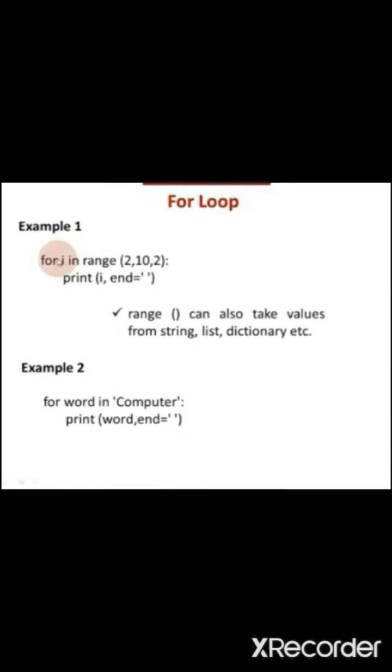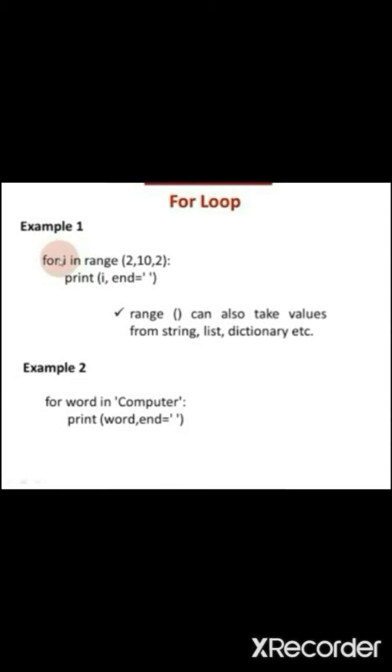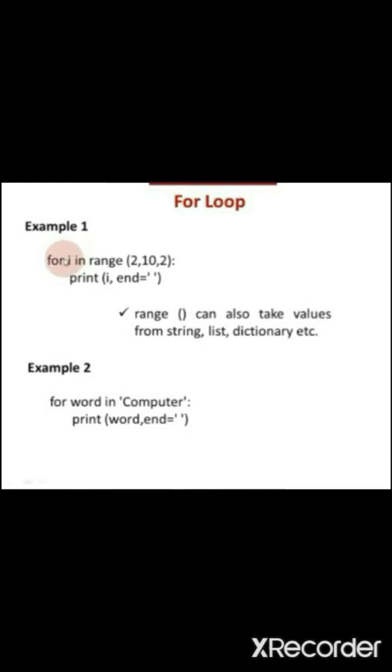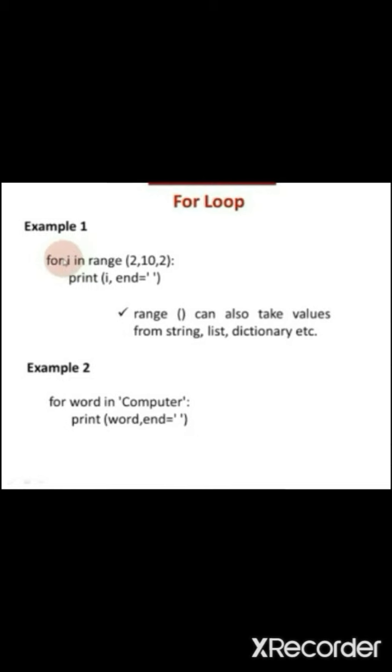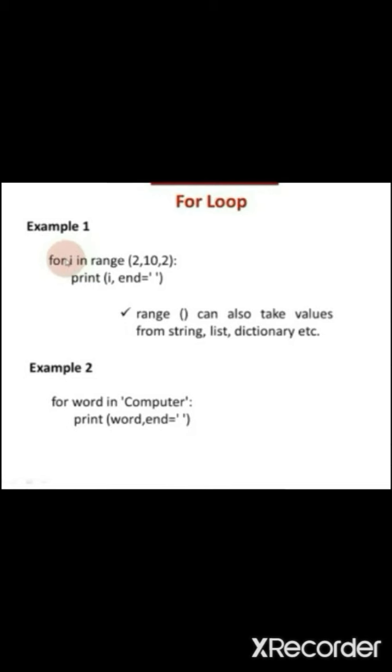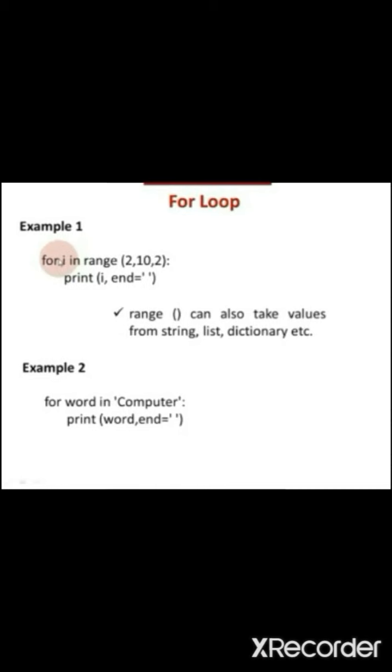So what will be the output for that first example? The start value is 2. So it prints 2, then leaves some space. What is the step value? That is 2. So i is incremented by 2. Then it prints the value 4. Leave some space, 6 will be printed.